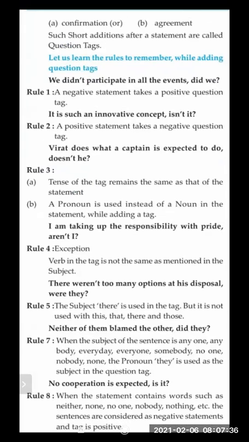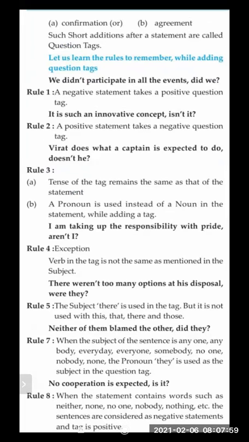Such short additions after statements are called question tags. It is agreement or confirmation. It's not a proper question. We know it, but we want others to agree or confirm it. So we put this question tag.